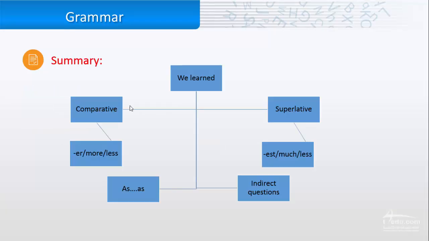So for today, we learned more about the comparative, that we add -er or more or less. Also, we have learned about the superlative, that we add -est at the end of the adjective, or if it is a long adjective, we add most or least, and as, and indirect questions.